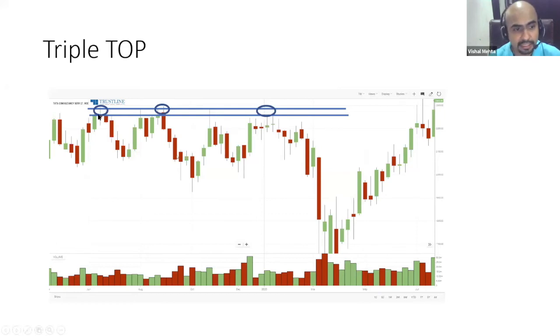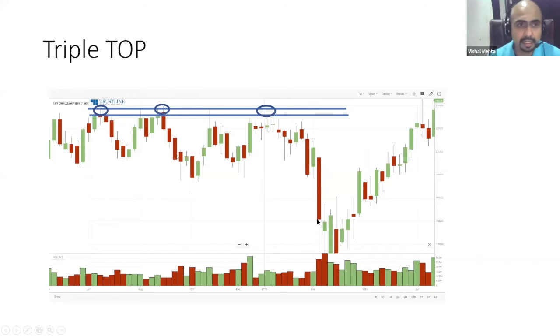So as you can see over here, TCS came here, found a resistance, came back, found a resistance. The third time when it came, obviously I didn't mark this, but it also came here. The prices came down. That actually tells me that there is some big, large seller or an institution who is finding TCS a very good sell at 2300. So he sold it and then we had a small blip. Again, another rise at 2300. Again it found a resistance and you see what happens after that.